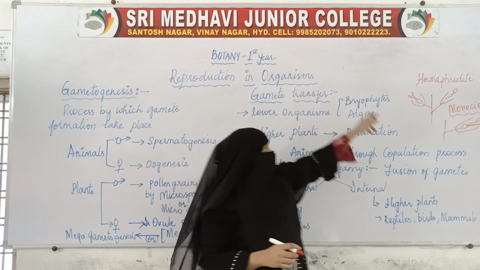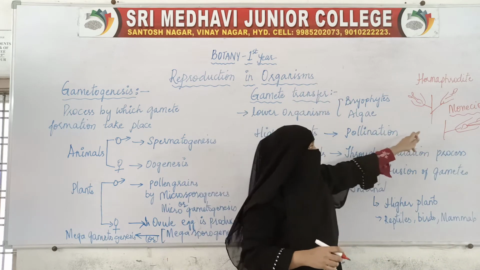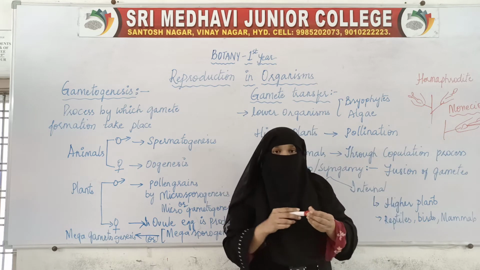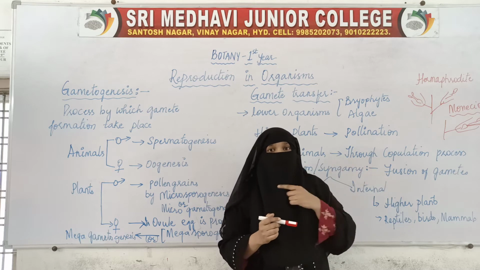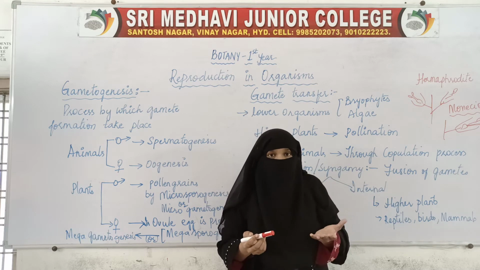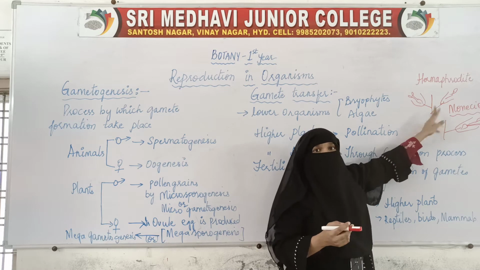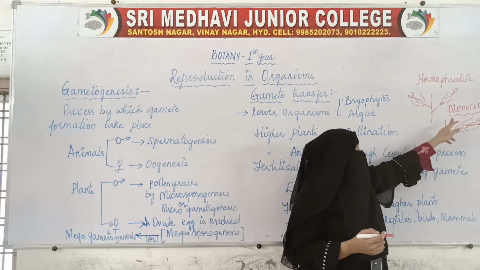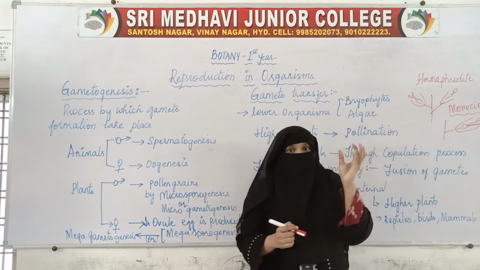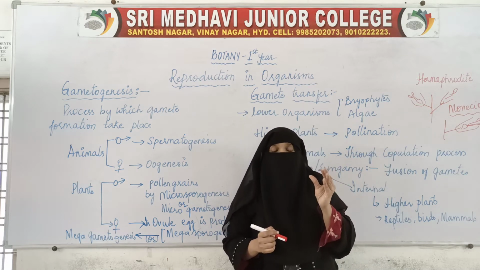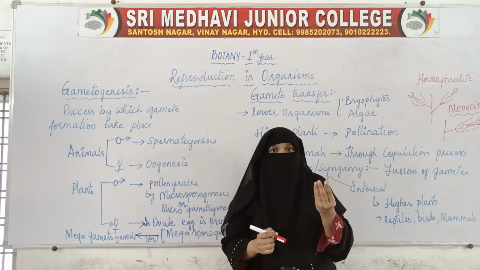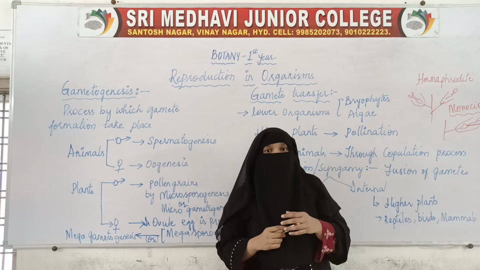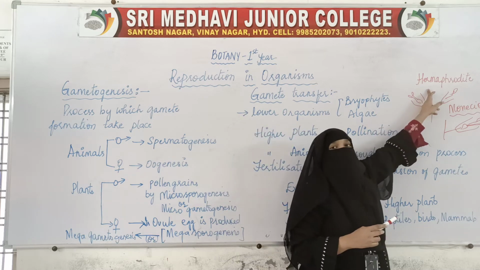In case of plants, we call them monoecious. That is, on the same plant we find both the reproductive organs, whether in the same flower or in different male and female flowers, but on the same plant. Then they are called monoecious. The same thing we see in animals: in the earthworm, both the male and female reproductive organs are present in the one earthworm itself. So organisms like the earthworm are called hermaphrodites.